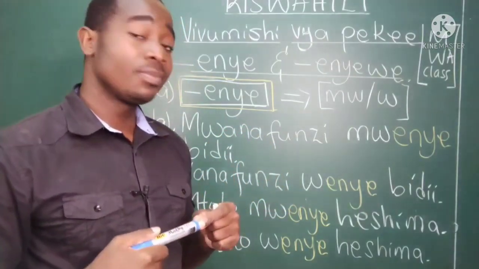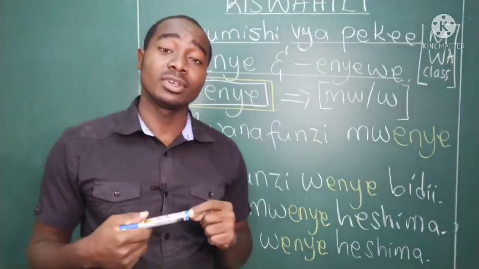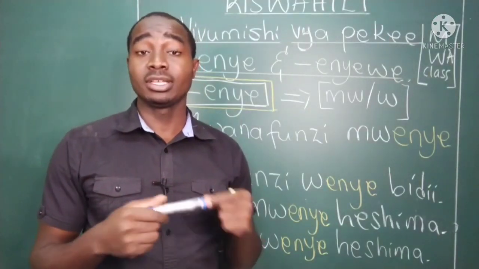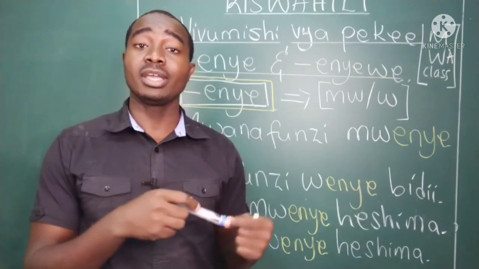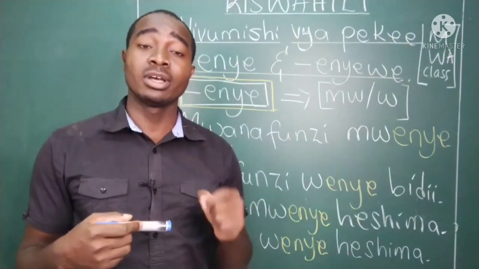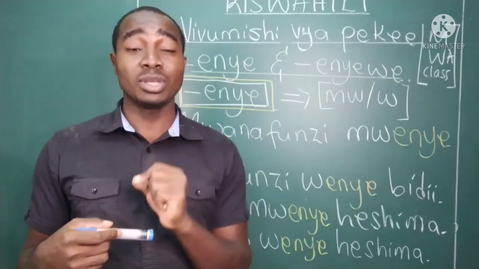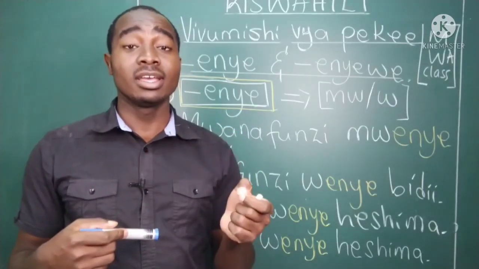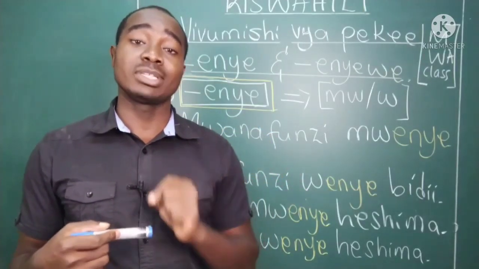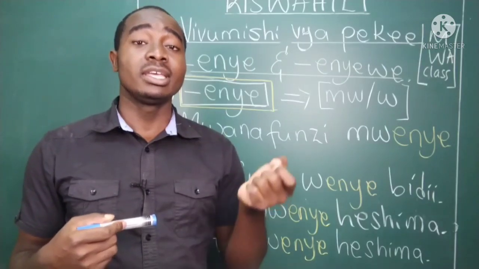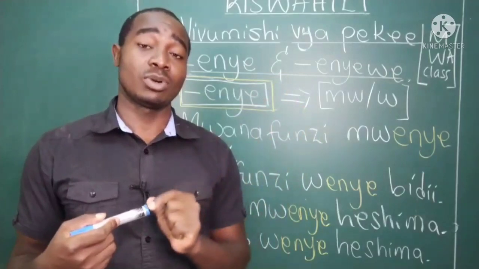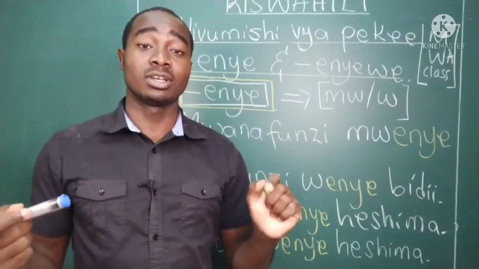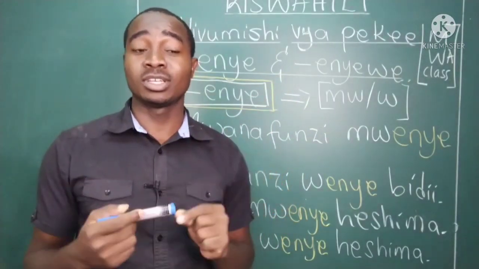Chai yenye maziwa. Chai, sawa? Chai, that is the N class. Chai yenye maziwa. Sawa? Tea with milk. If it's tea without milk, I'll say chai isiyo na maziwa. Or chai bila maziwa. Bila means without. Just the word bila, without.